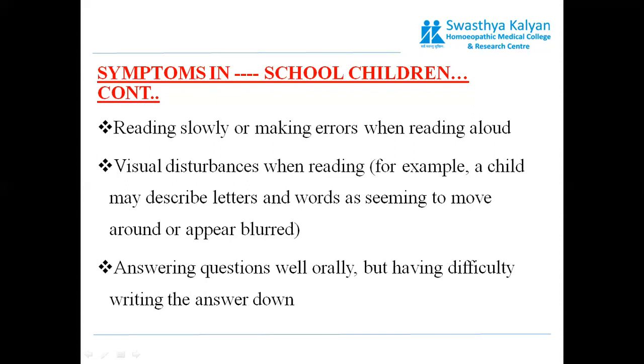The child with dyslexia will complain that when he is reading, the letters and the words are moving or slightly blurred. So these children with dyslexia have visual disturbances while reading.